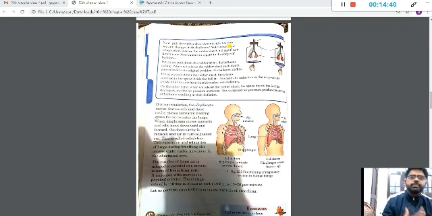What is happening to the breathing rate is that when you are doing some physical work you need more energy, आपकी बॉडी को एनर्जी की डिमांड होगी, और उस एनर्जी के लिए आप ज़्यादा ऑक्सीजन को लेंगे, so that आपका जो बॉडी के सेल्स के अंदर फूड वगैरह है वो ज़्यादा combust हो सके और एनर्जी प्रोड्यूस हो सके. So during some physical work the breathing rate will be increased.